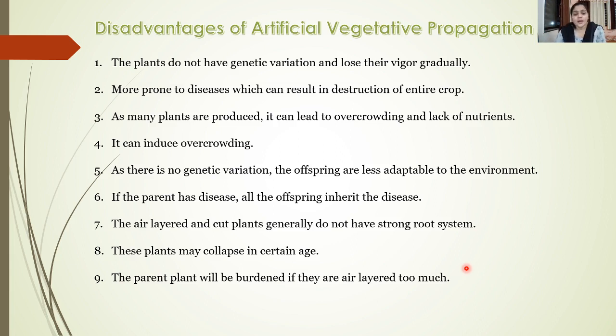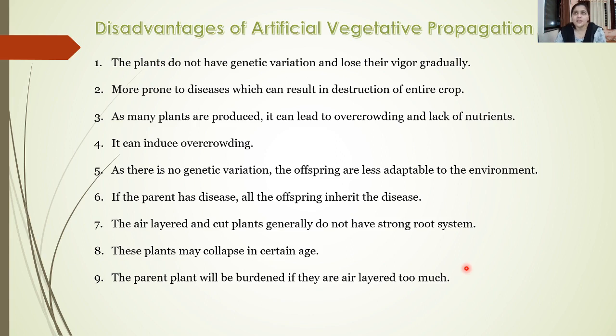Then the air layered and the cut plants generally do not have a strong root system, as the roots are developed artificially or with the help of some rooting hormones. So the root system is comparatively not strong, or it is poor in strength. As a result of this, these plants may collapse at a certain age.